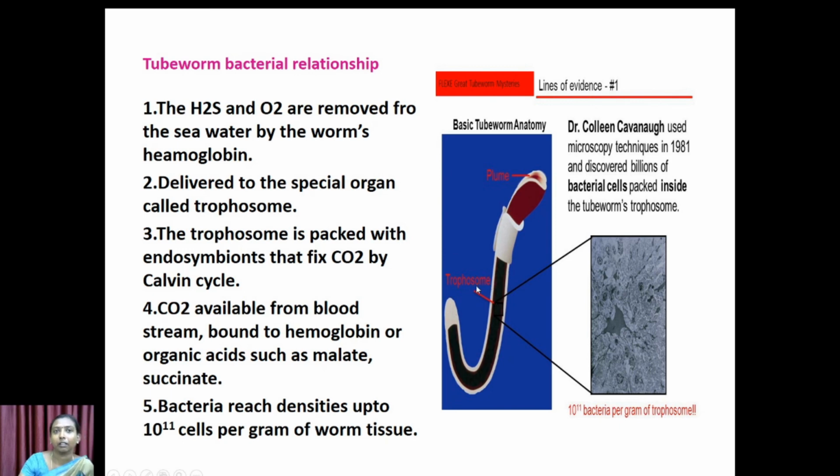So the take home message from this video is that mutualism is an obligatory relationship, and both the host and mutualist must depend on each other. They always must survive together, then only they can survive.